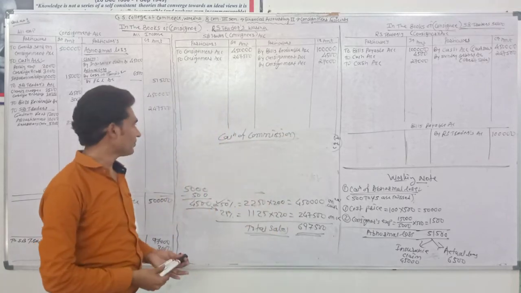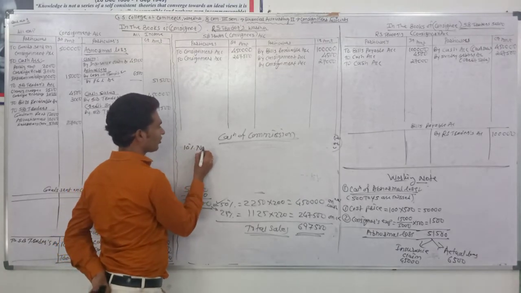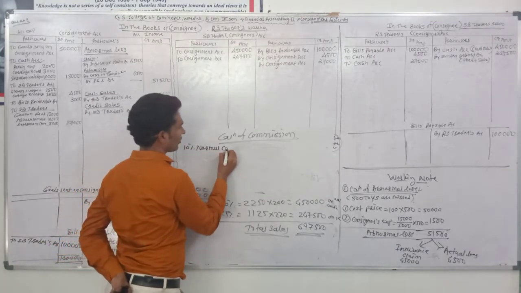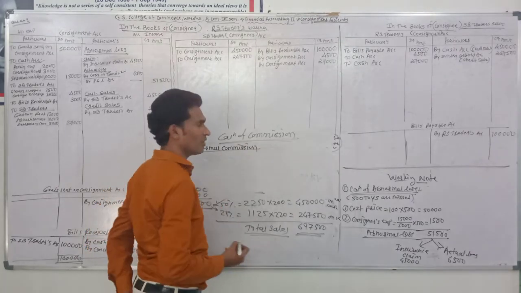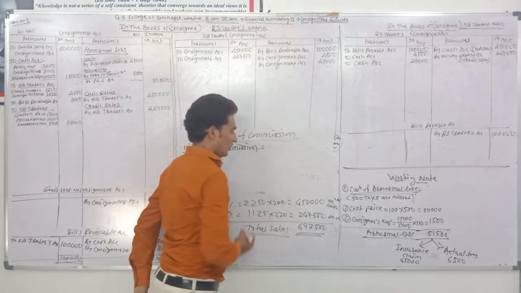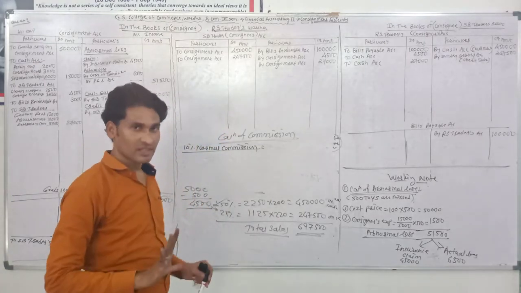Calculation of commission: 10% normal commission. Normal commission is always calculated on the total sales.